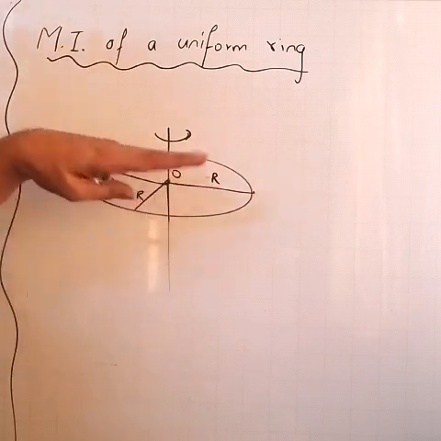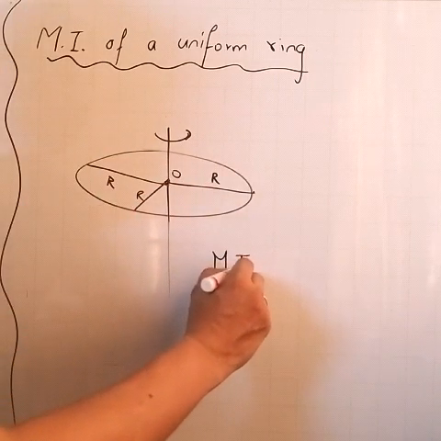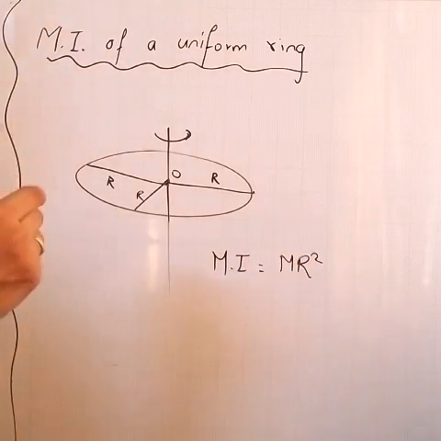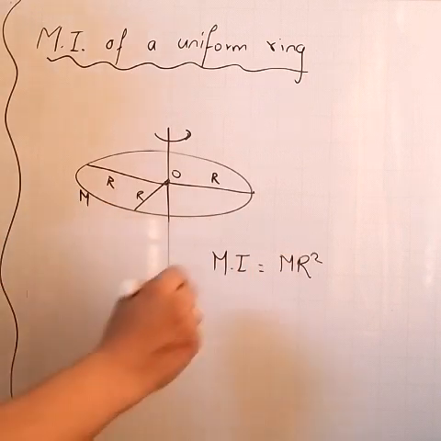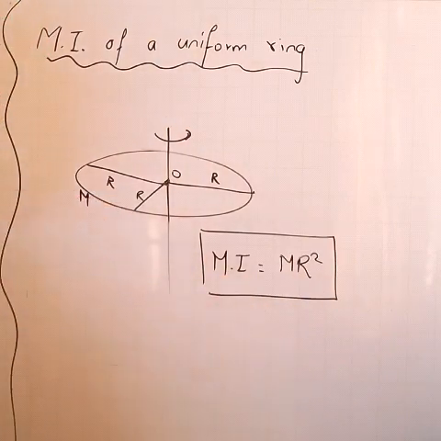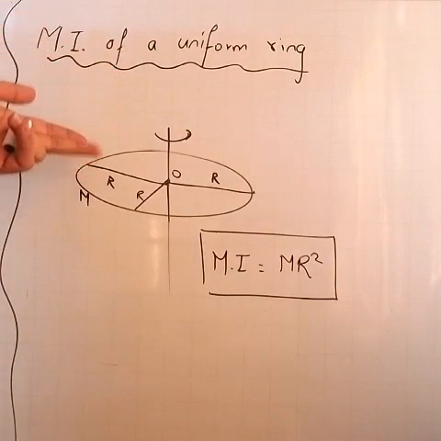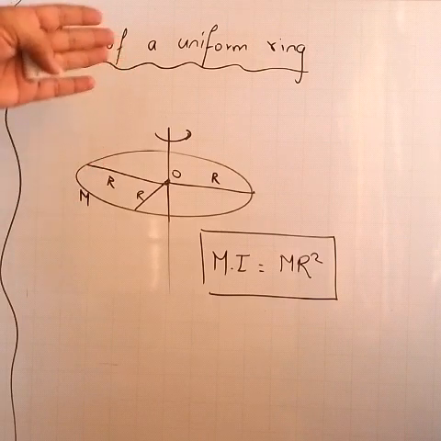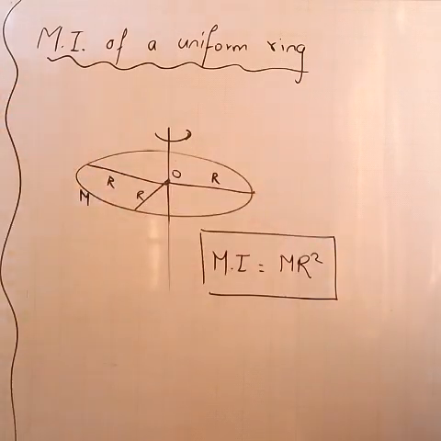When the axis of rotation is perpendicular to the plane of the ring, the moment of inertia of the ring is given by the formula M r square. M stands for the mass of the ring and r is the radius of the ring. So it's a very simple formula, we can easily understand and remember, I equal to M r square. That is the moment of inertia of a uniform ring, which will be used a number of times, and it is linked with a number of other formulas. So remember this simple formula, M r square.